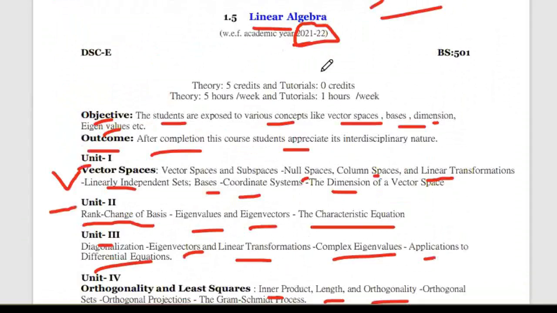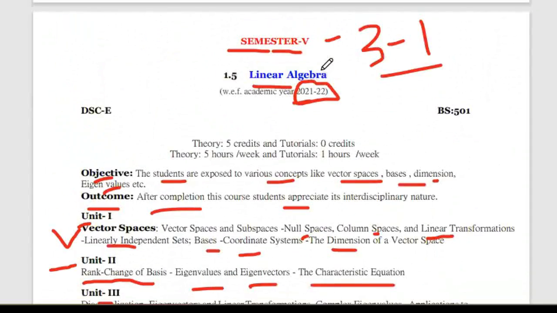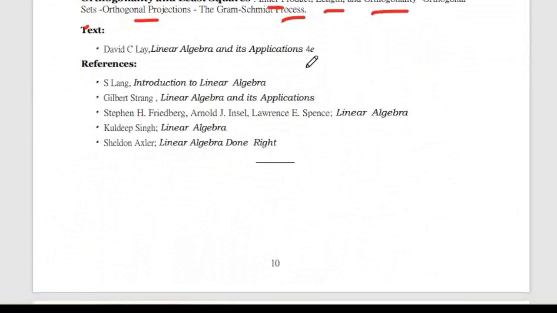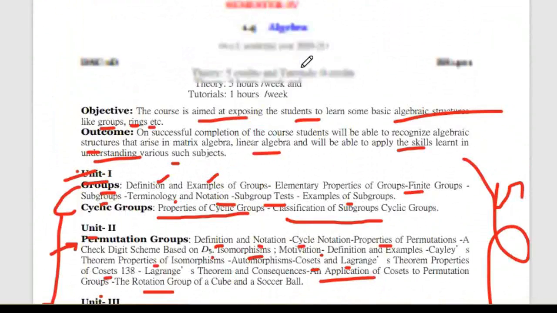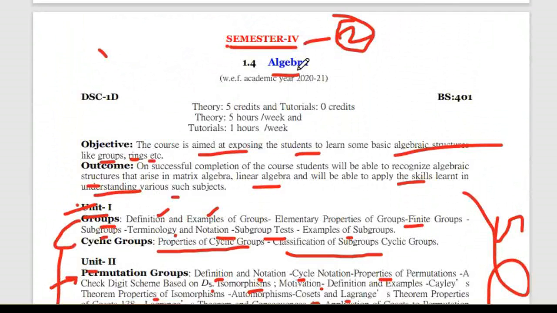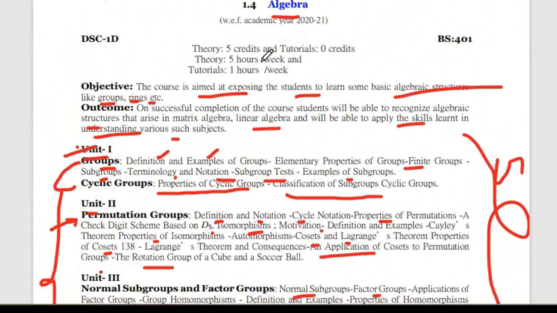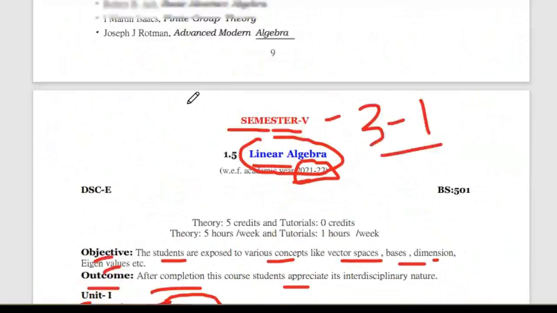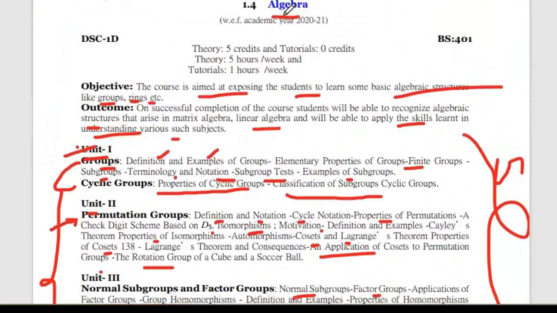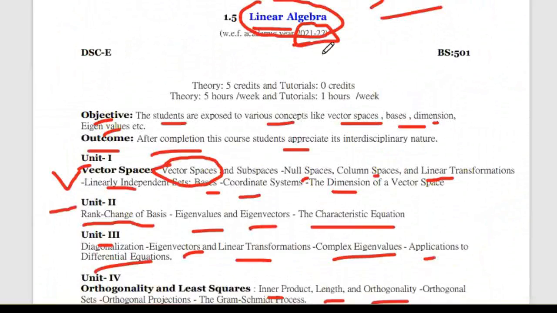So this is about the fifth semester syllabus. That means in the final year we will study linear algebra, the continuation of algebra from the fourth semester. In 2-2 we study algebra, and immediately after that, in 3-1, the continuation of algebra, that is linear algebra. To understand linear algebra, that means to understand vector space also, we need to understand what is a ring and what is a group. That's why we study algebra first, and after that linear algebra.